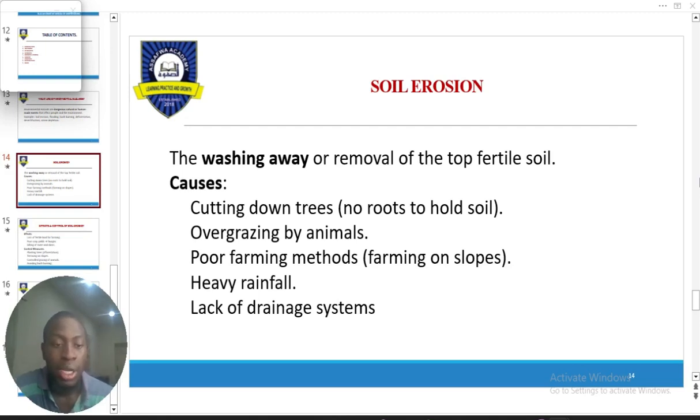Now, lastly, we have desertification, right? Desertification is where a vegetative land is being encroached by sand, right? The whole vegetative side of the land is being covered by sand. It is a result of desert encroachment. That means sand or particles from another region are taken and cover the vegetative cover of a specific region, right? Now, what causes it?